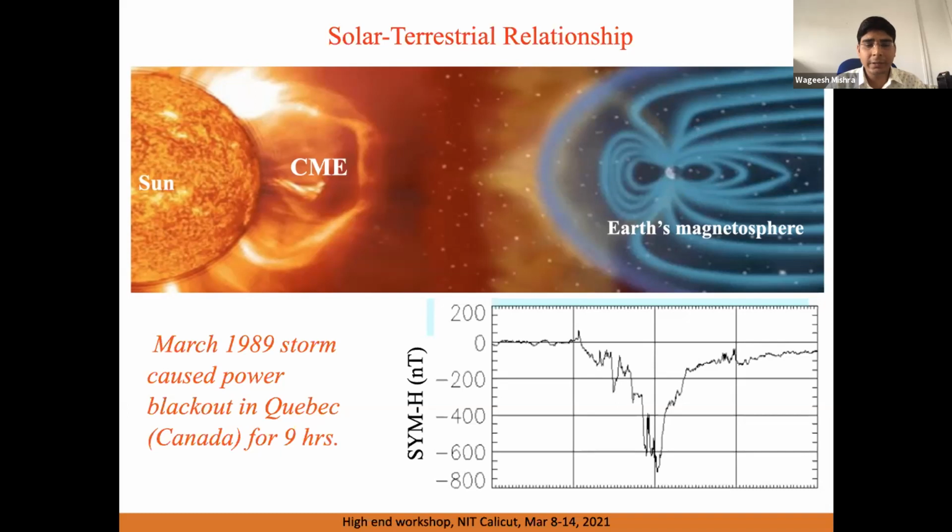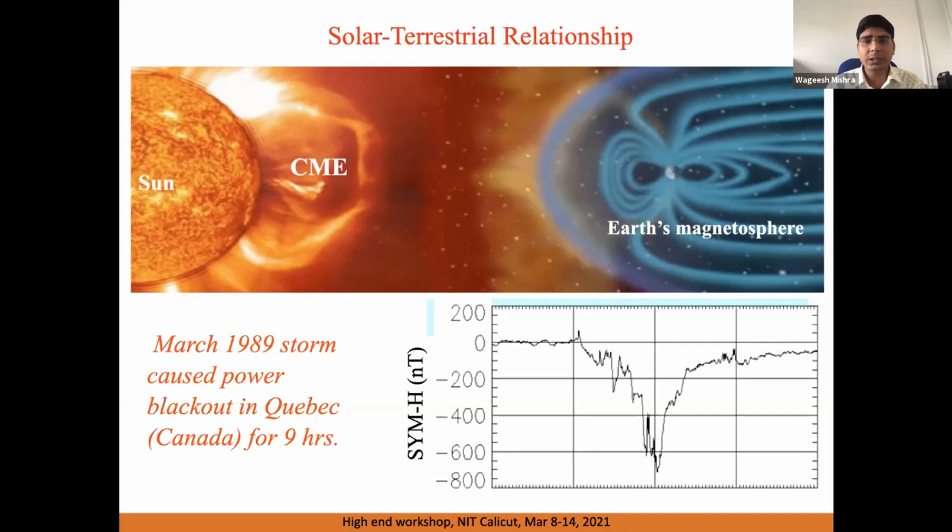And there was this event in March 1989 that actually caused a serious power breakdown in Canada. Such effects are more crucial to be seen in the polar region of the Earth's magnetosphere, from where the energy input can happen easily. When disturbances in the Earth's magnetic field take place, there would be an induced current in the power grid system, and that can even lead to loss of electricity transformers in power grids, and it can also disrupt various radio propagation systems, because we have a critical frequency in the ionosphere from where we generally have radio wave propagation.